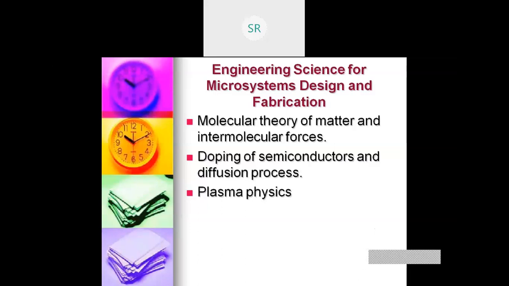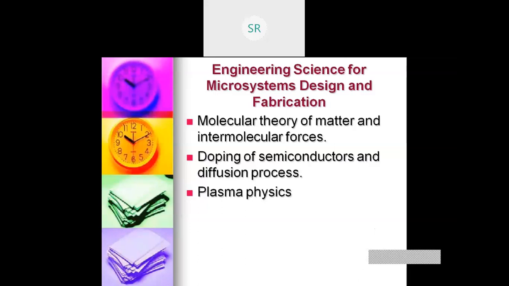So if I am doping a certain foreign material on the silicon, how much layer of foreign material do I need to deposit over the silicon material? That is defined by Fick's law.